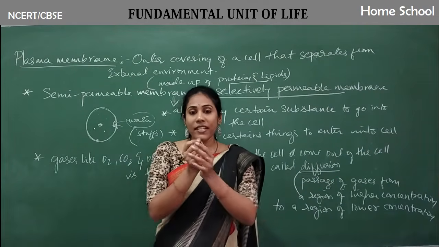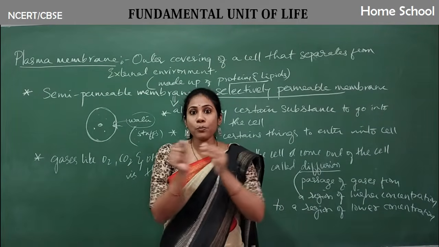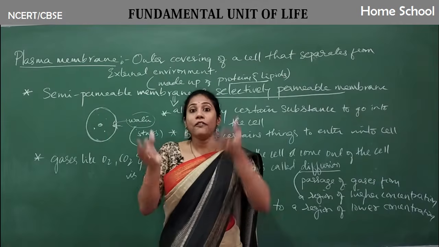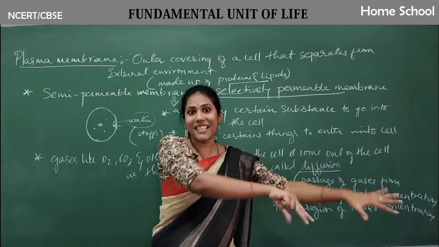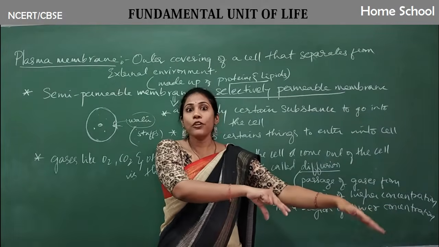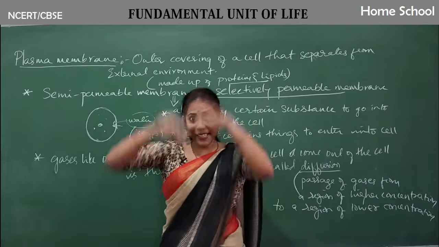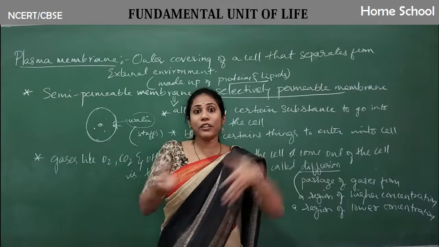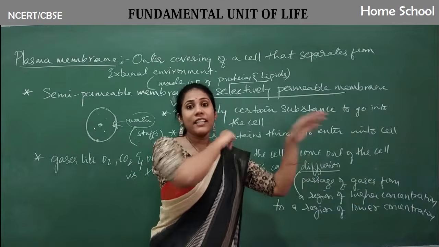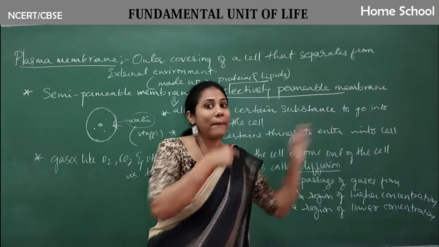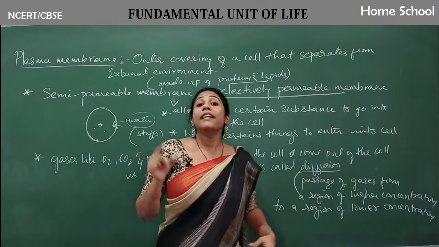Yes or no? Say for example, I have agarbatti, right? Say the agarbatti's smoke is more in this area. From this area, it will go to one more area where there is less smoke. Right? From the less smoke area to the high smoke area, nothing will come. From the high smoke area, the smoke will pass to the area where less smoke is there, isn't it? So such a process we will call diffusion.